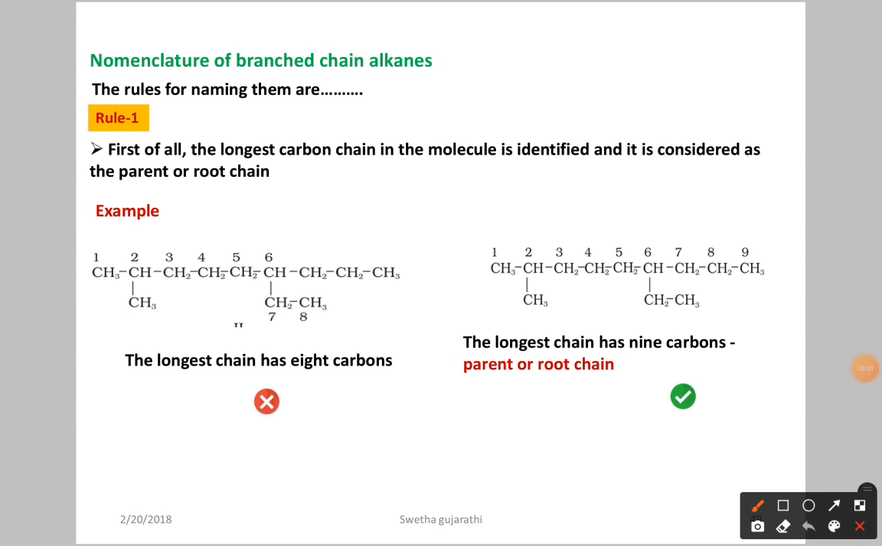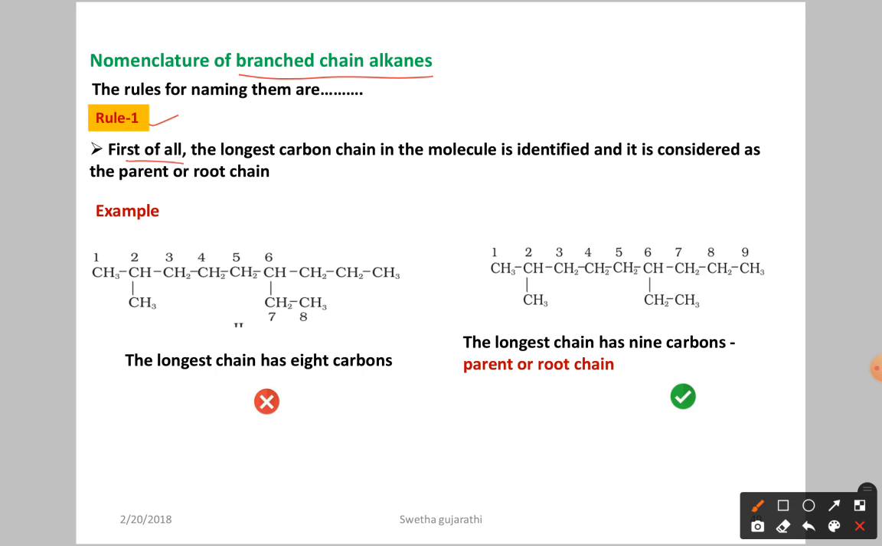Hello students, let us discuss nomenclature of branched chain alkanes. Here we have some rules that we have to follow for the nomenclature of alkanes. What is the first rule here?